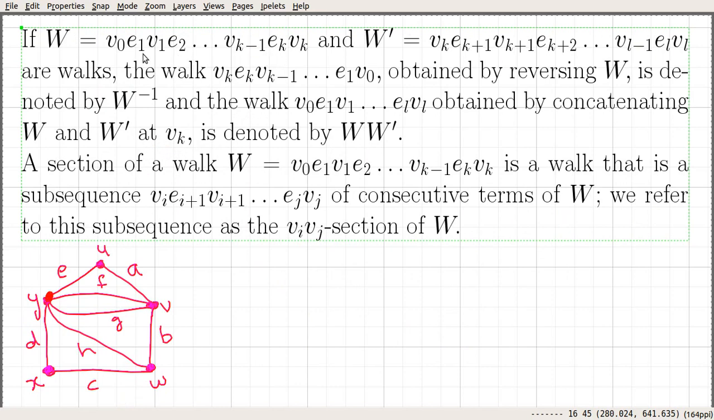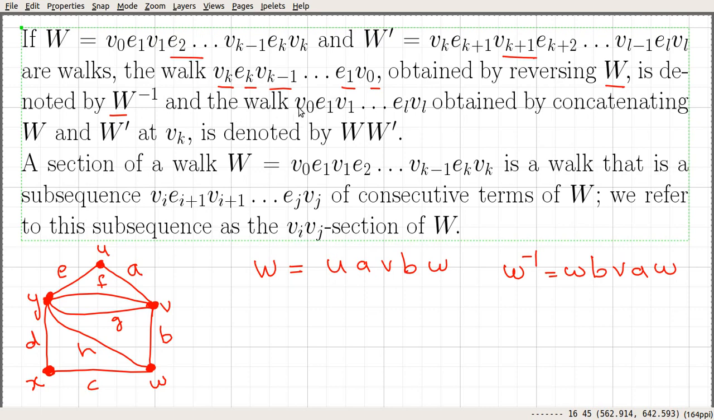Two more definitions. Suppose that we have a walk w and another walk w bar. If you consider this walk and reverse this sequence, vk, ek, vk minus 1, e1, v0, obtained by reversing w, we denote it by w superscript minus 1. For example, suppose that we have this walk u a v b w, then the reverse of the walk, w superscript minus 1, will be w b v a u.